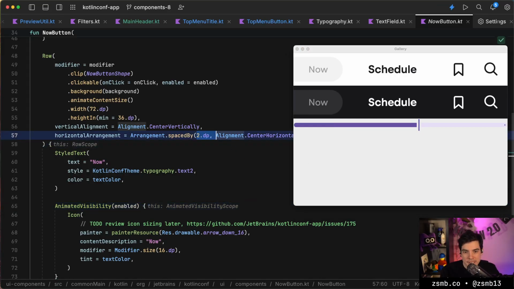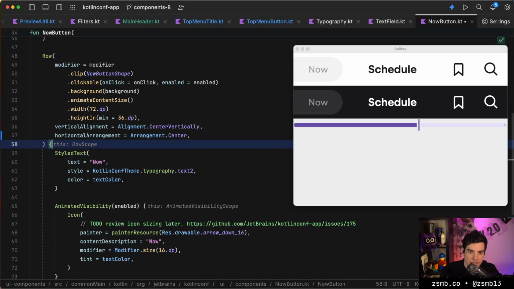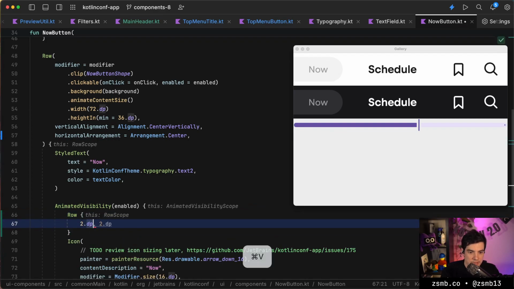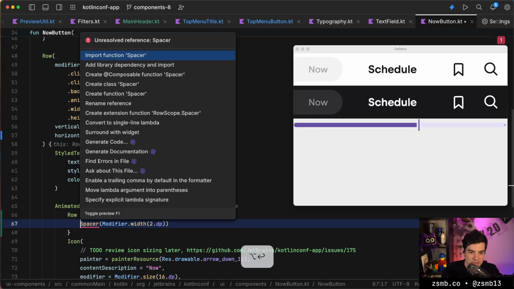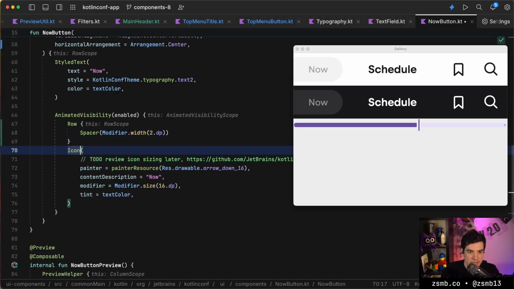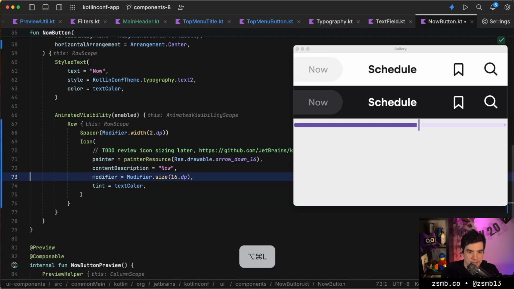So an easy solution for that is to take that 2dp spacing and just put that into the animated visibility. So we can make this a row of things, which is going to have a spacer with modifier width. We're going horizontal, so that's modifier width 2dps, and we can take that whole icon and put that inside the row as well.